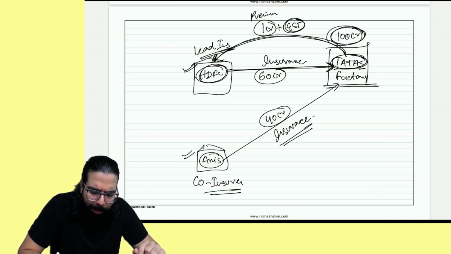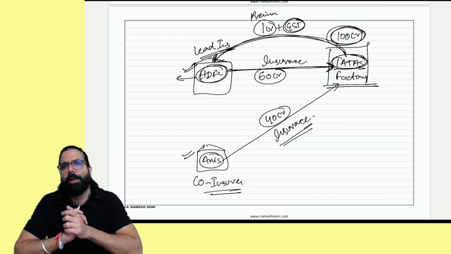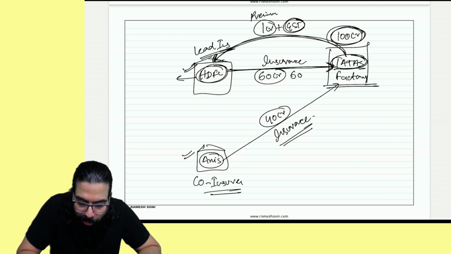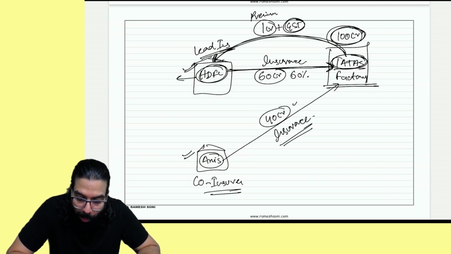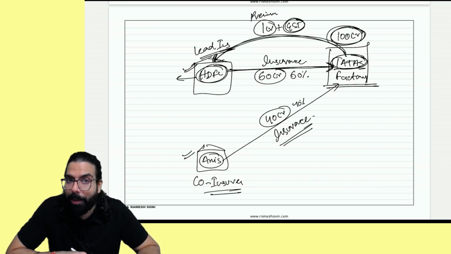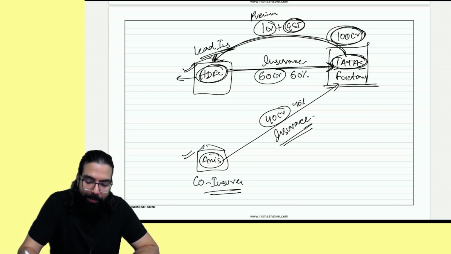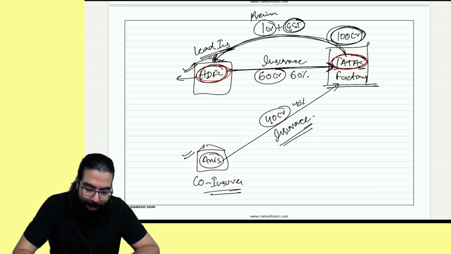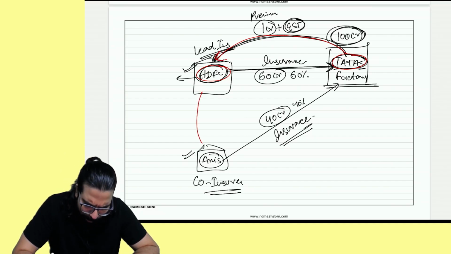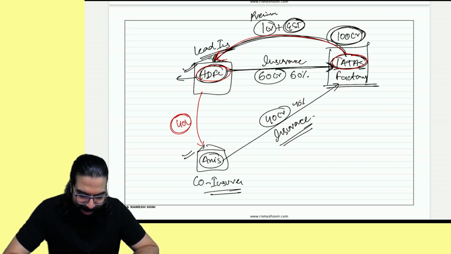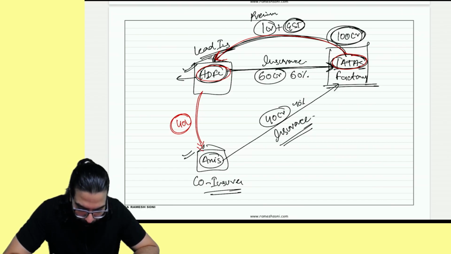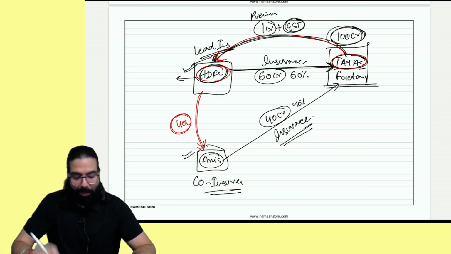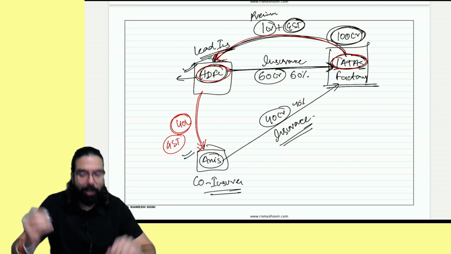Now HDFC will have to go ahead and pay the GST to the government. Now what happens over here? See, HDFC has done the insurance only for 60 crore, 60%, and 40 crore, 40% of the insurance is taken care of by Axis. So Axis will tell HDFC, see, I have gone ahead and helped you in doing this insurance. So you do one thing: out of the 1 crore collected, 60 lakh belongs to you, 40 lakh you give to me. On this 40 lakh rupees which is being given to Axis by HDFC, there will be no GST. This is what is being told now.